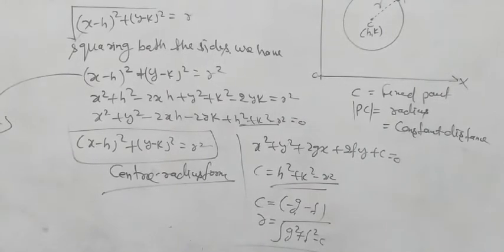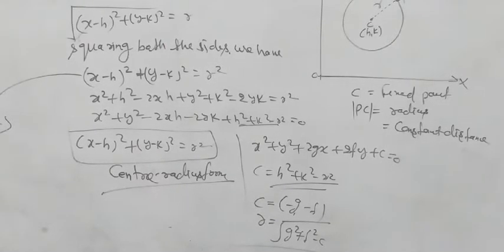If there is a circle, you see in the figure. Let C be the coordinate of the circle, also known as the center of the circle. Its coordinate is h comma k, and P is the moving point which moves around the center of the circle, that is P means x comma y. When any point moves around a fixed point, the distance between the fixed point and the point is constant.